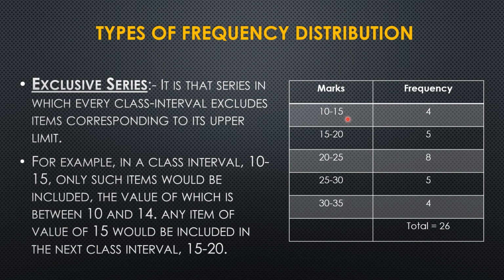So we have seen that if a student has scored 15 marks, that will not be included in the frequency of the first class. That will be included in the frequency of the second class. Similarly, if students score 20 marks, they will be placed in the third class in terms of frequency. After totaling the frequency, we get a total frequency of 26, meaning the marks of 26 students we have collected and noted here. This is about exclusive series.